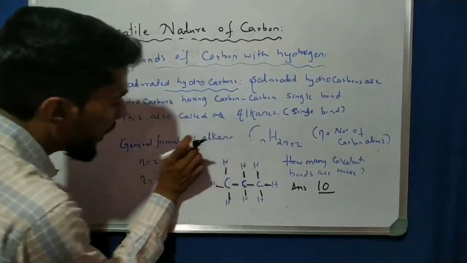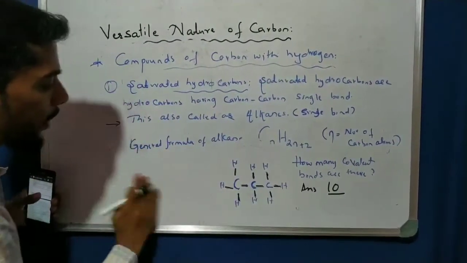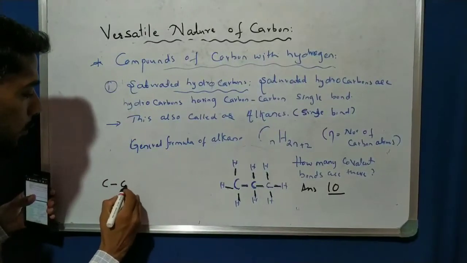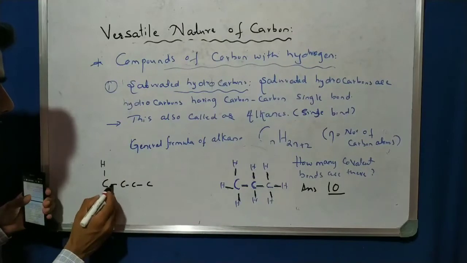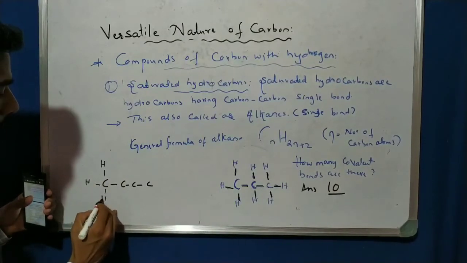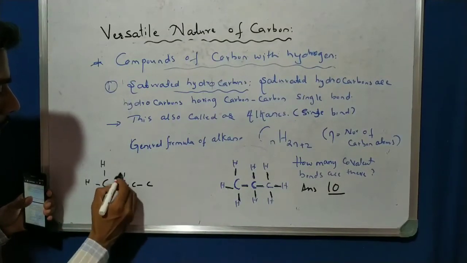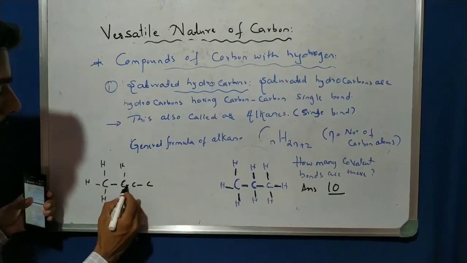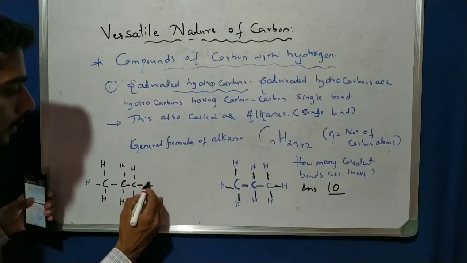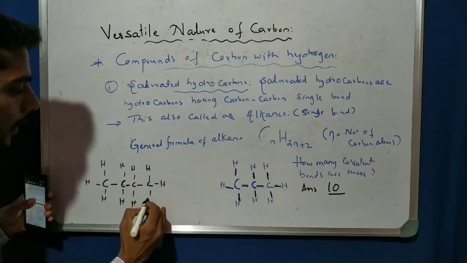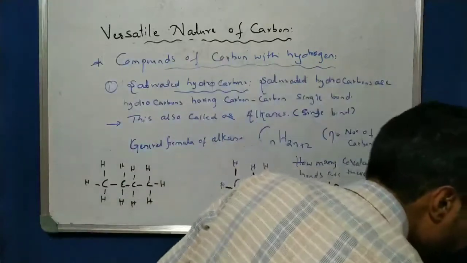For example, I can take another compound like that. See here, 1, 2, 3, 4 carbons. So how many carbons are there? 1, 2, 3, 4. Now calculate the total number of covalent bonds here.